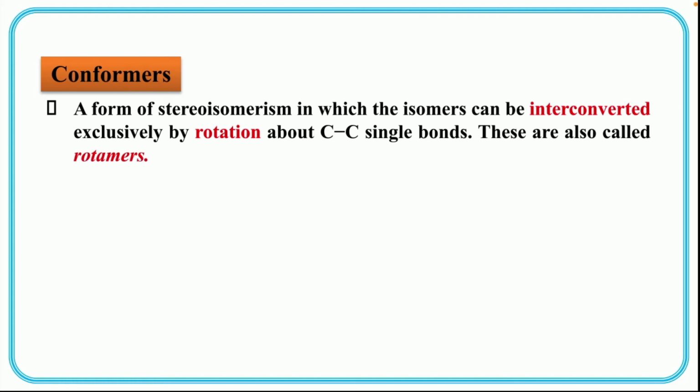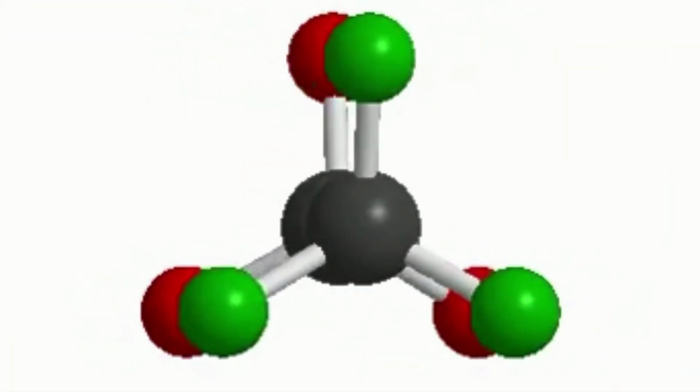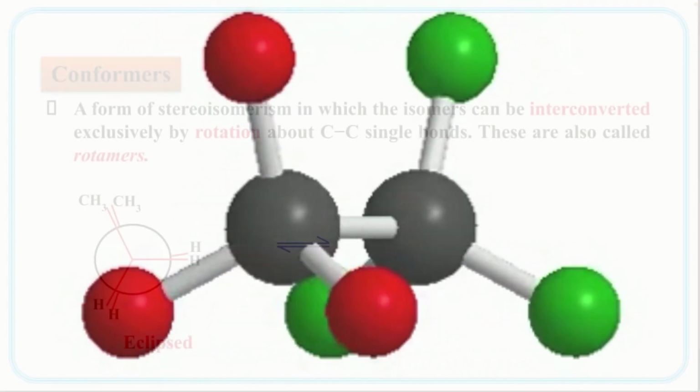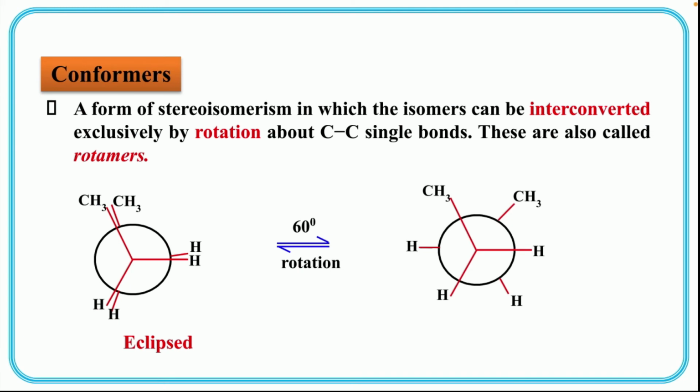Let us see some examples here. This is the eclipsed form. Look at this. Here you can see the eclipsed form of the ethane molecule. And if you turn it by 60 degrees of rotation, it can be converted into another form, that is our staggered form. So these are the two forms or two conformers of a compound.